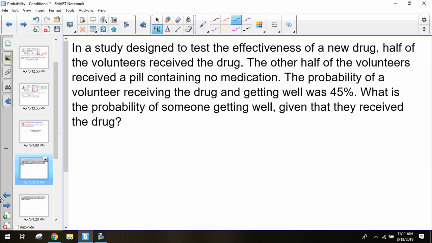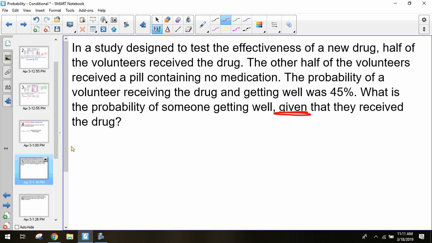And so we want to figure out the probability that a volunteer is getting well given that they receive the drug. The probability that a volunteer is receiving the drug and getting well is 45%. Once again, that given word is supposed to tip us off that we have a conditional probability.